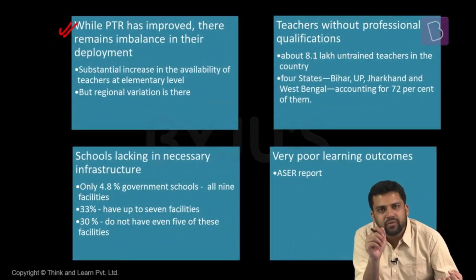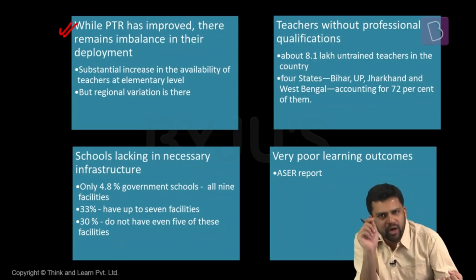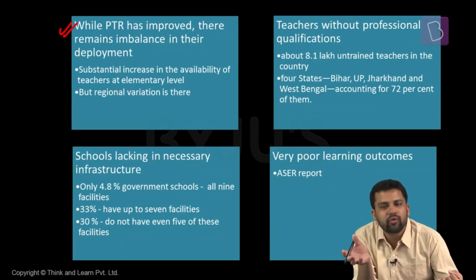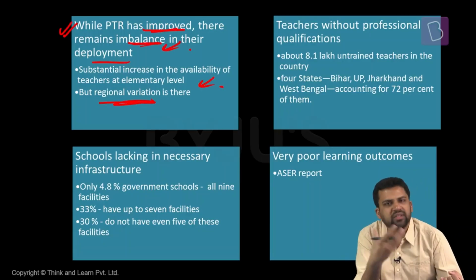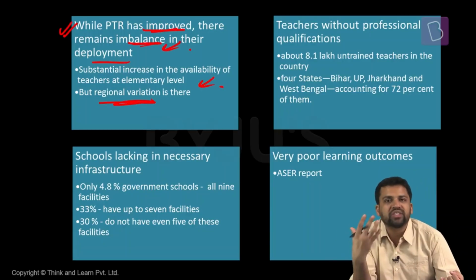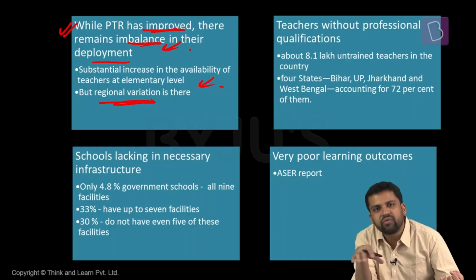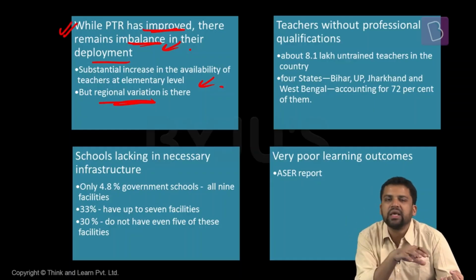The pupil teacher ratio, that means for each teacher, how many students are there? That means one teacher teaches how many students. Now, this pupil teacher ratio has gradually improved over a period of time. But still, there is an imbalance. It needs to be further improved. Regional variations are there. Some southern states have done well, but in some of the northern states, this pupil teacher ratio is not good. There are also instances in which there is one classroom, one teacher, but children of different standards study in the same room. Those kinds of things can also impact a child's learning. So that is also an area of concern.